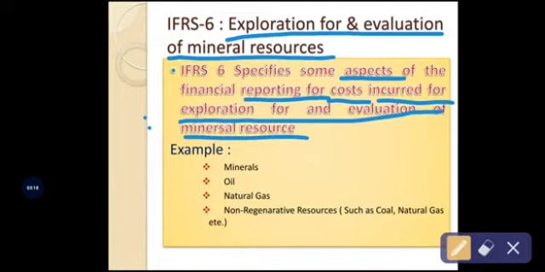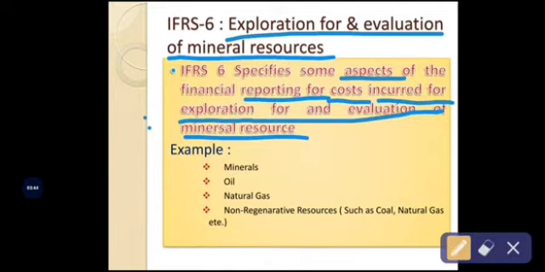Now, the examples of mineral resources. What do mineral resources mean? Assume the organization is engaged in the exploration of mineral resources such as gold, iron, silver and the like. It will definitely generate income for the business organization.